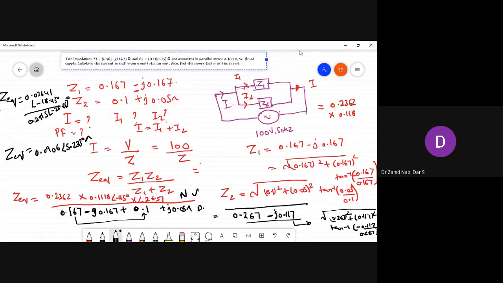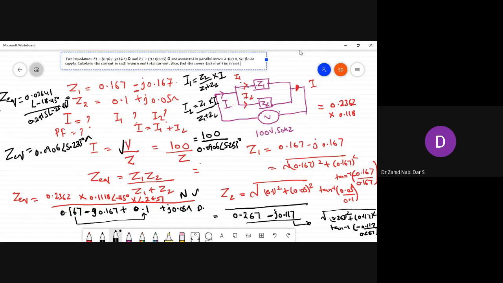Now from this Z we can calculate the value of I. So I would be equal to 100 divided by this Z. Z is 0.0906 at an angle of 5.233 degree. So we got the value of I. Once you are getting the value of I, you can get the value of I1 and I2. So I1 would be equal to what? Current division rule. I1 would be equal to Z2 divided by Z1 plus Z2 into I. Similarly, I2 would be equal to Z1 divided by Z1 plus Z2 into I. So this is the case.